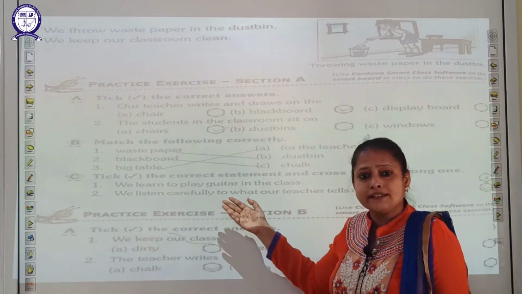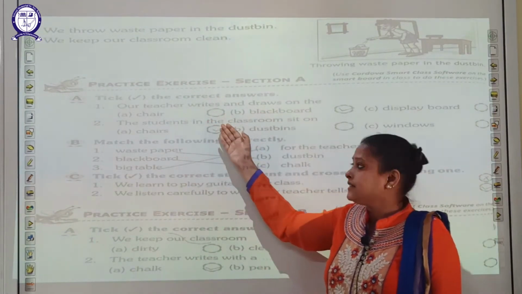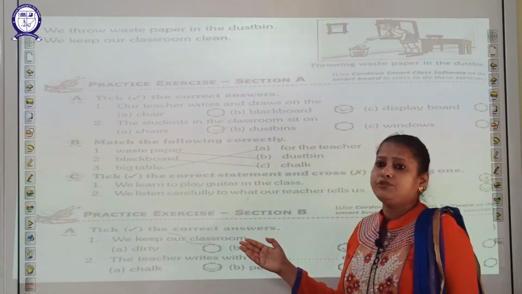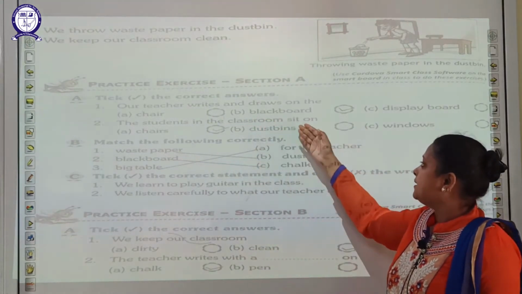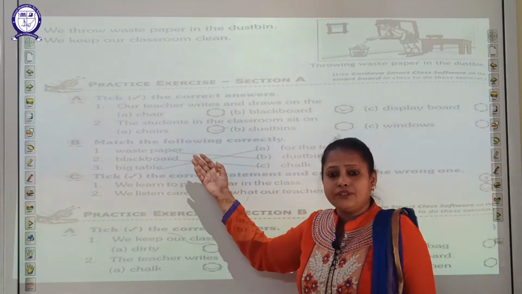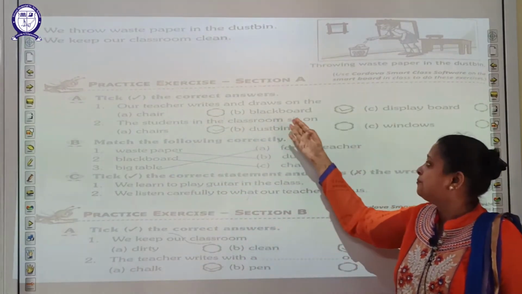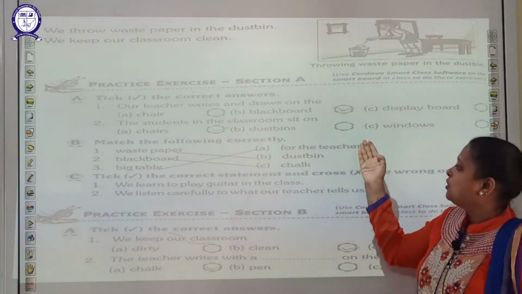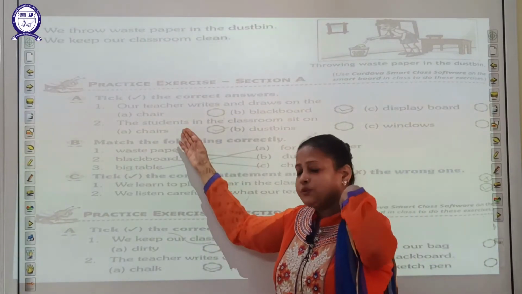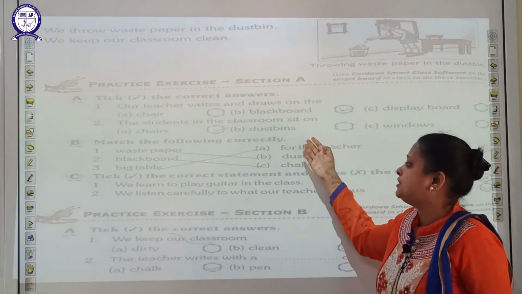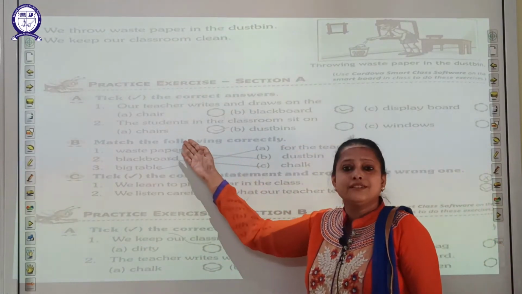It's time to do the exercise. Practice exercise, section A. Tick the correct answers. Our teacher writes and draws where? Chair, blackboard, display board. Yes, on the blackboard. The students in the classroom sit on the, where do the students in the classroom sit? Yes, chairs.